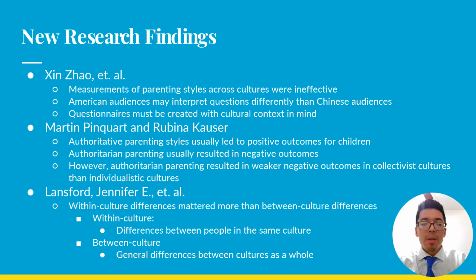Martin Pincart and Rabina Kauser found that authoritative parenting styles usually led to positive outcomes for children, while authoritarian parenting styles usually resulted in negative outcomes for children. However, authoritarian parenting resulted in weaker negative outcomes in collectivist cultures than individualistic cultures. What does this mean? Essentially, the negative outcomes of authoritarian parenting were weakened or lessened in collectivist cultures like Africa and Japan than they would be in individualistic cultures.